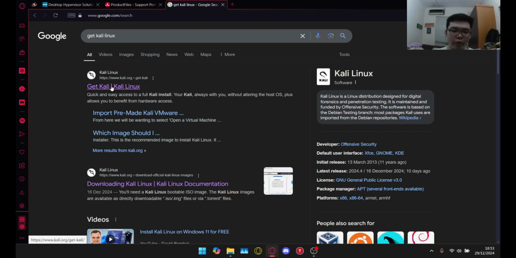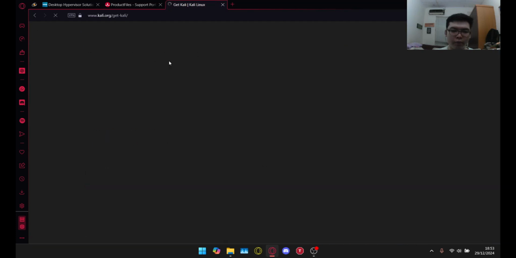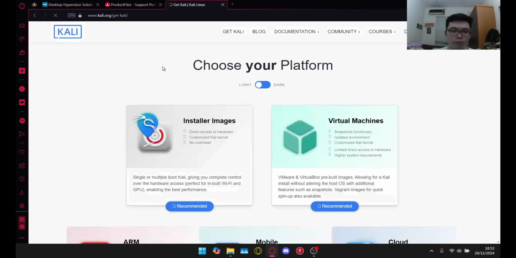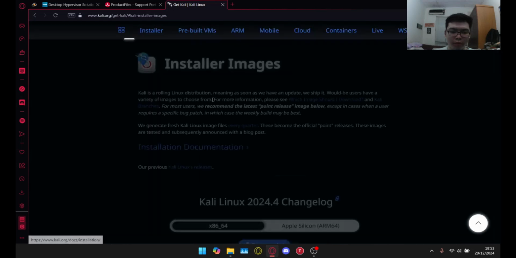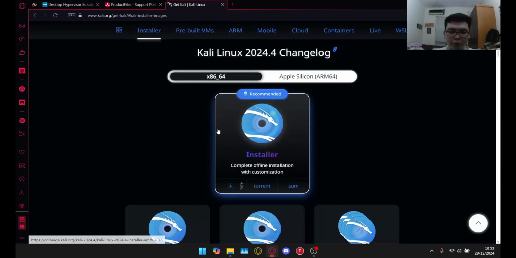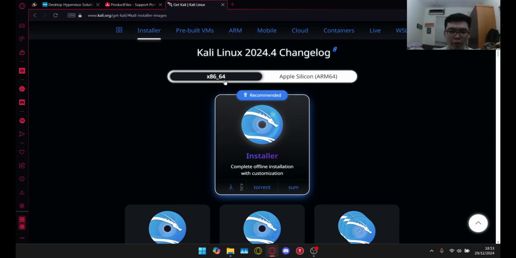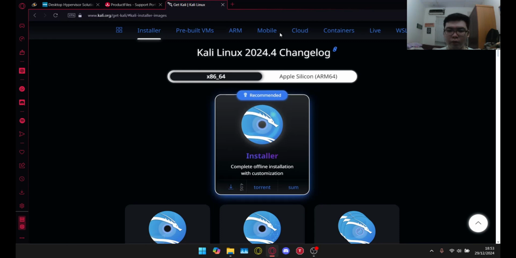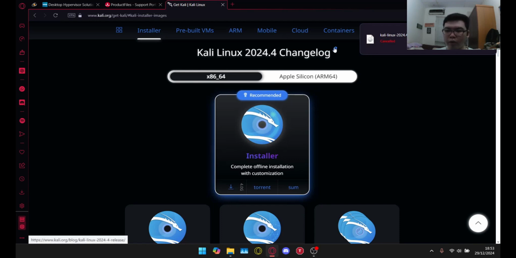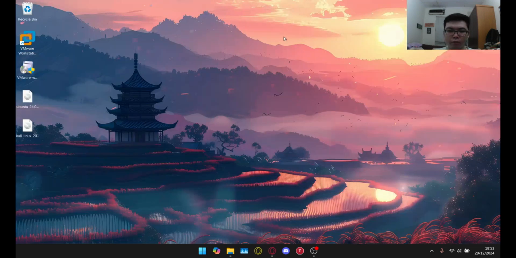So now we're just going to click this link, the official website. And then we're going to choose the installer images one. And in here, we're going to choose the 64-bit one, the left option, and install the recommended one. Just press install, and it should start downloading right now. It might take a while since it's 4 GB. I'm going to cancel it right now because I already installed it. If you already downloaded it, you can see the file on your desktop.